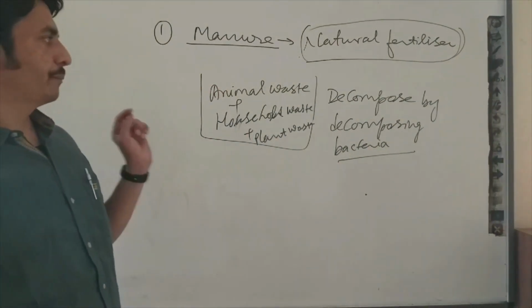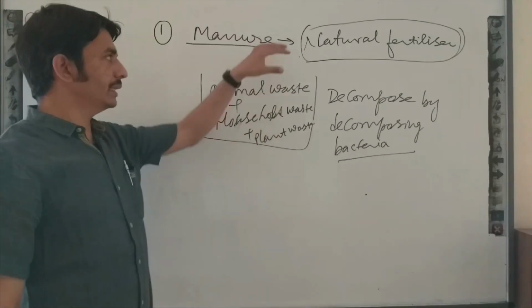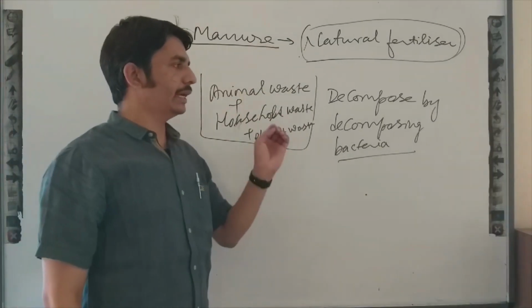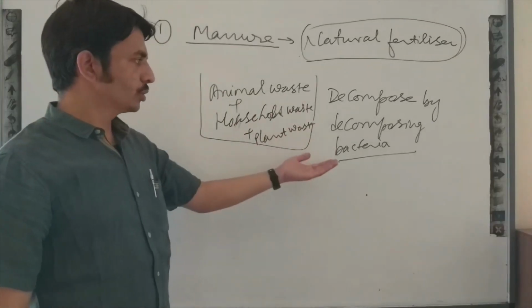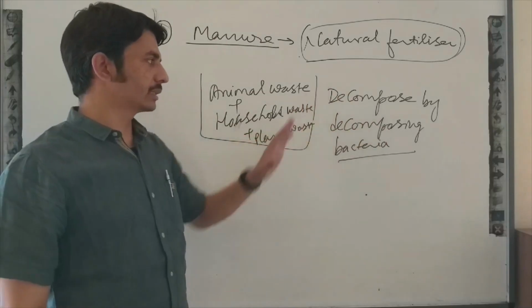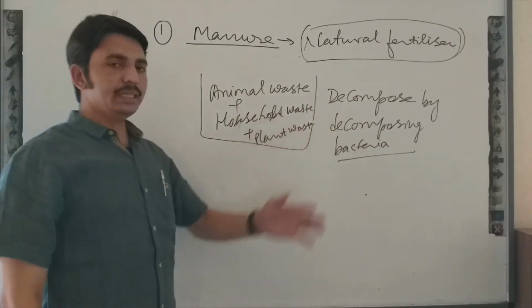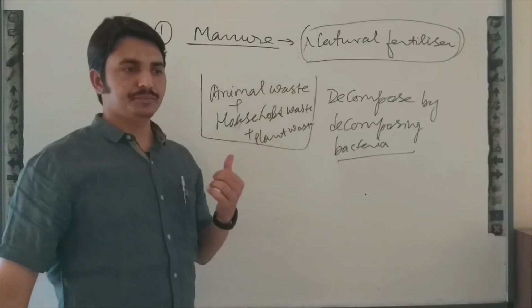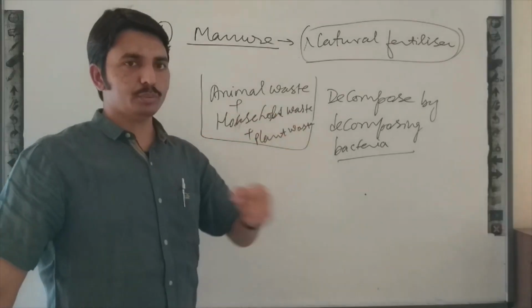But the important point is that manure does not provide any kind of nutrients to the field, meaning it is not rich in any kind of nutrients. Other than this, manure improves the texture of the soil.